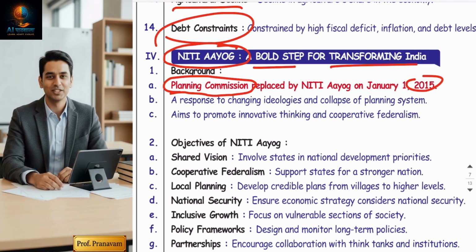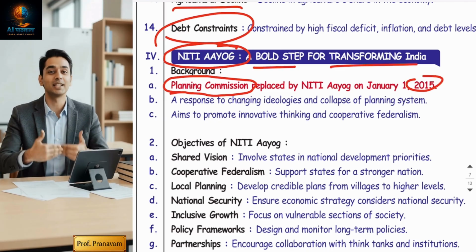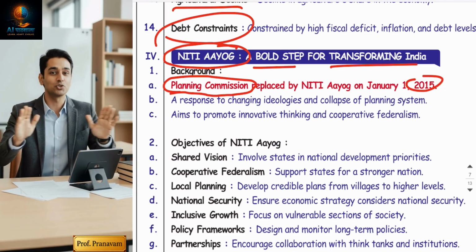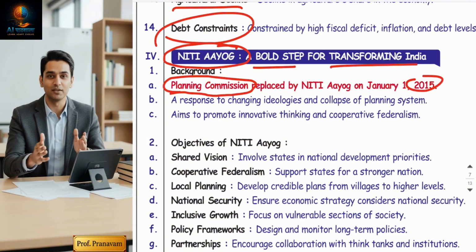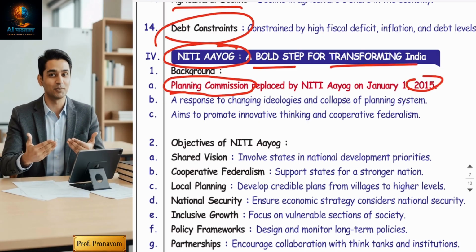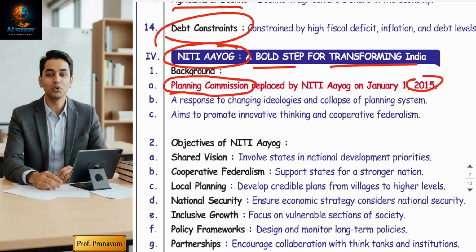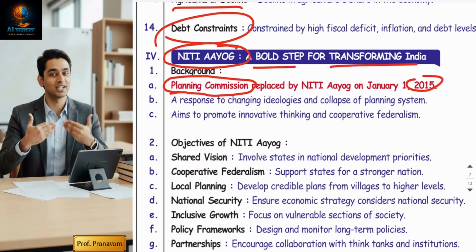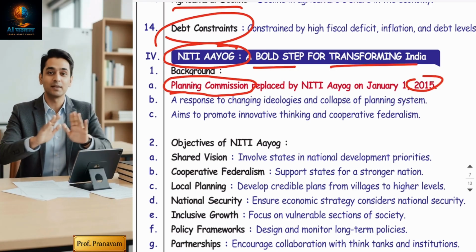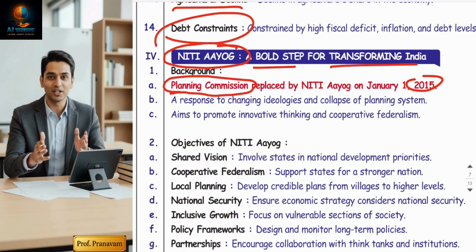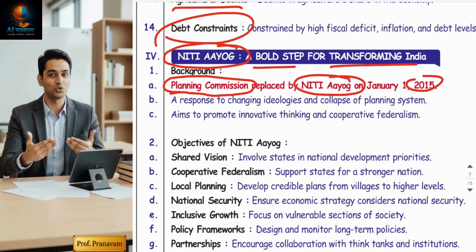Their main job was to do the planning, to structure how India should grow, and they used to conduct five year plans and long term plans, and then action was taken in that direction. The Planning Commission Department did the planning from 1951 till 2015. But in 2014, BJP Sarkar came into existence. They realized the Planning Commission Department is outdated, orthodox, and a very slow process. So BJP Sarkar took a decision to replace the Planning Commission Department with the Niti Ayog. A new department came into existence, Niti Ayog.